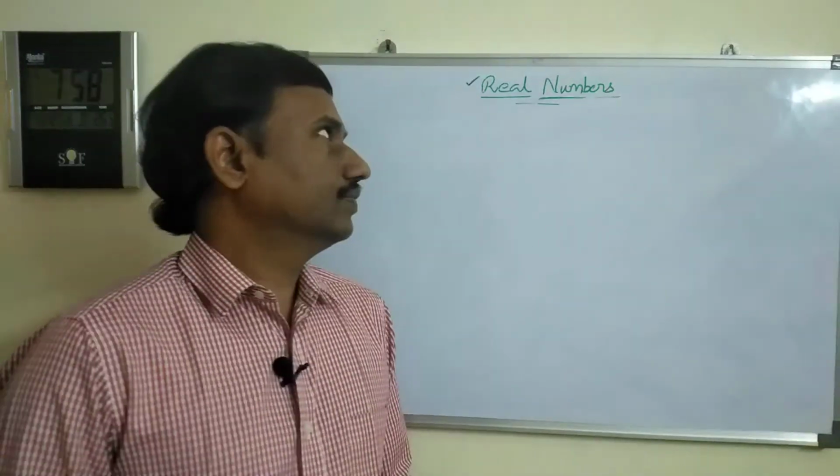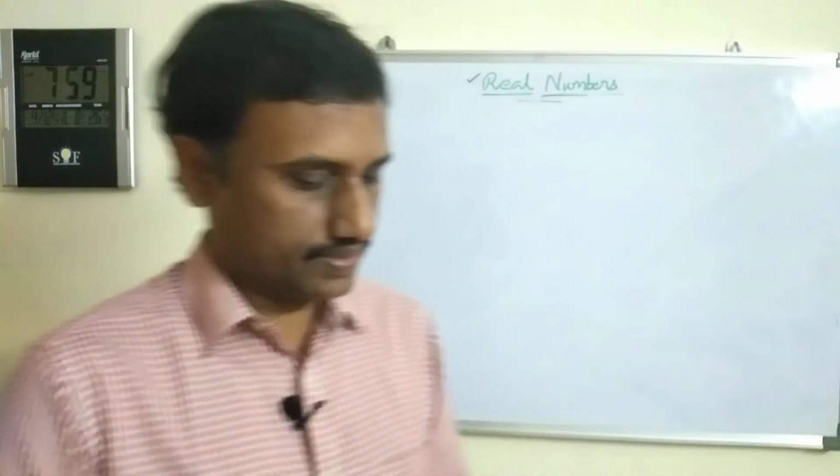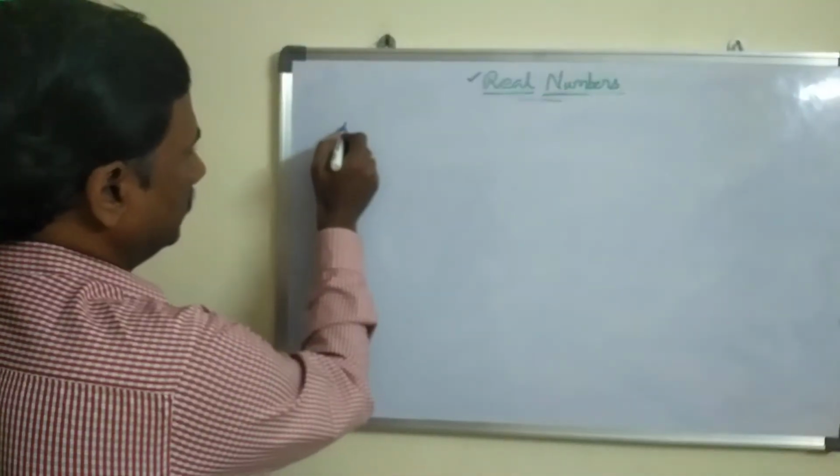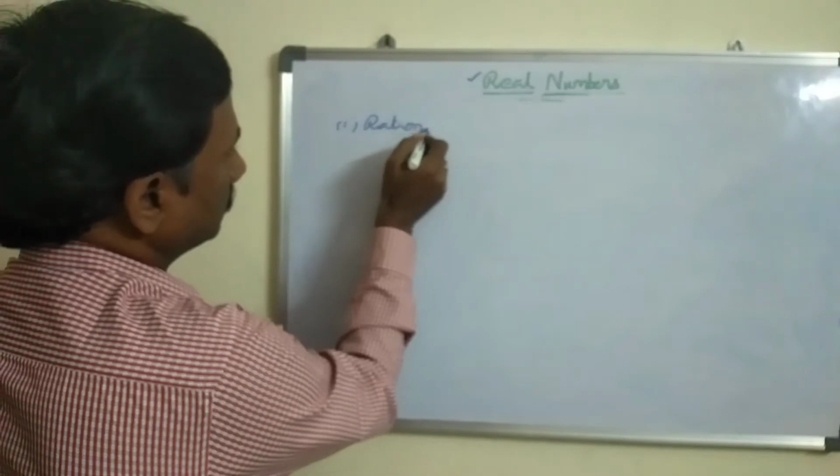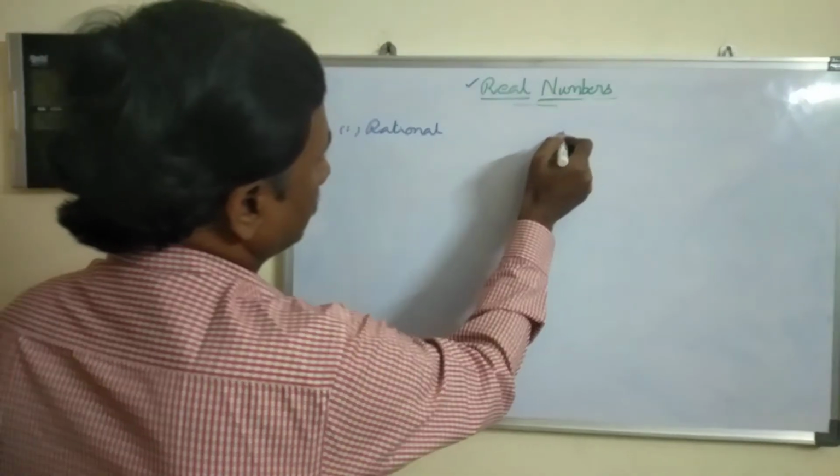Hi all of you, now we are going to discuss real numbers. You know very well what real numbers are. What are real numbers? The rational and irrational numbers together we call real numbers. The first one is rational, and the second one is irrational.